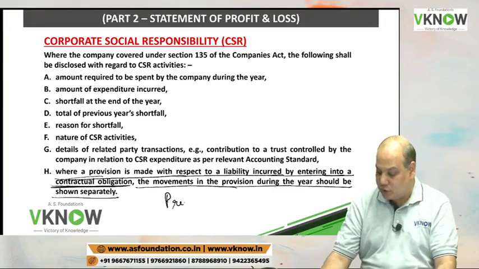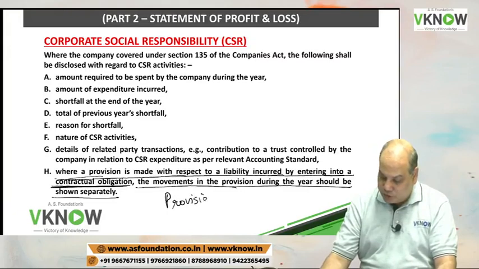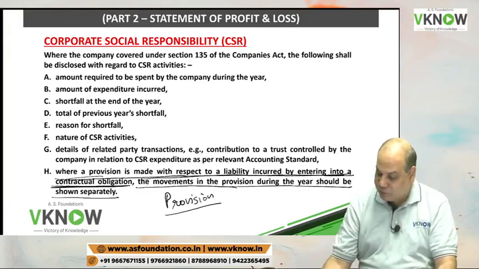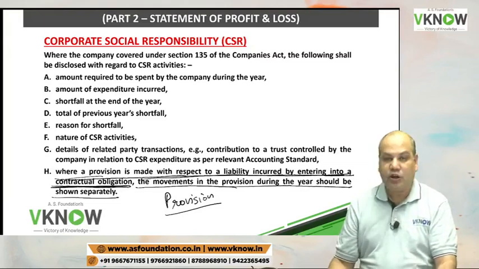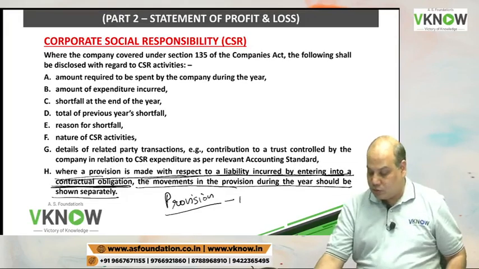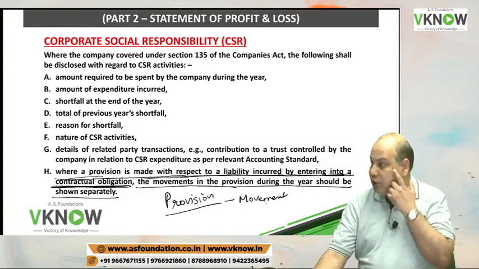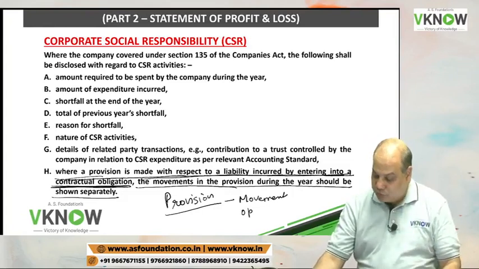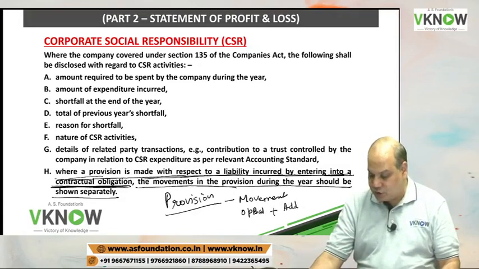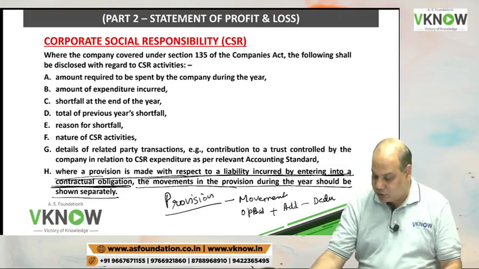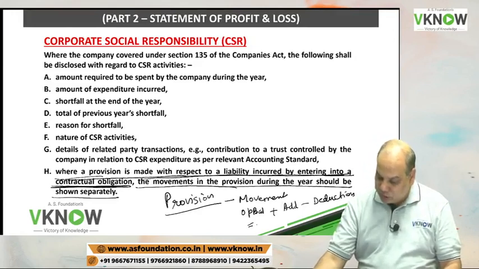So this is about provision with respect to liability incurred by entering into a contractual obligation. Any provision made, movement will be disclosed. Movement means opening balance plus addition minus deduction equal to closing balance.